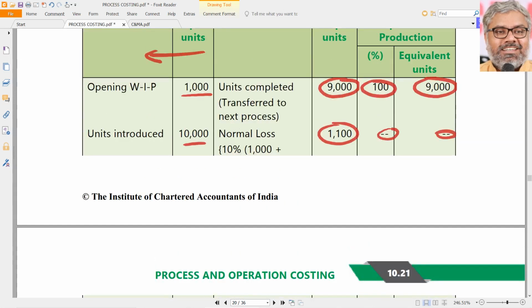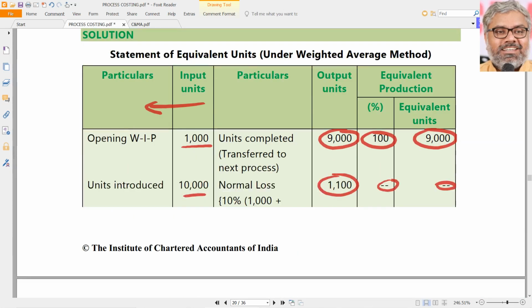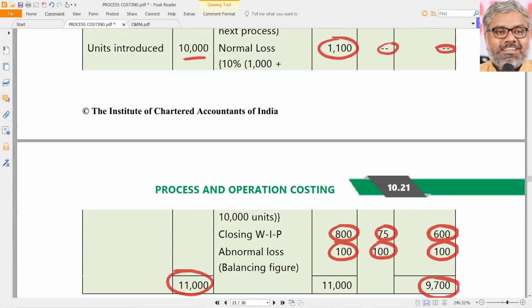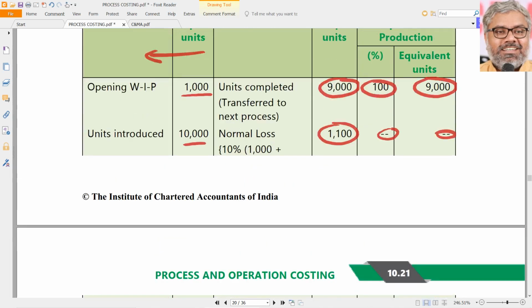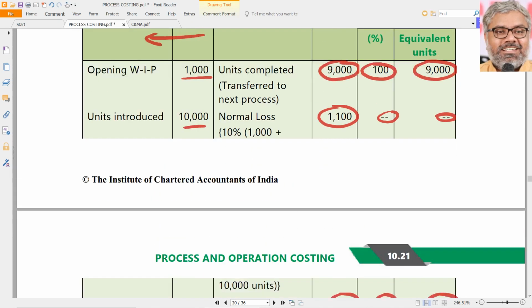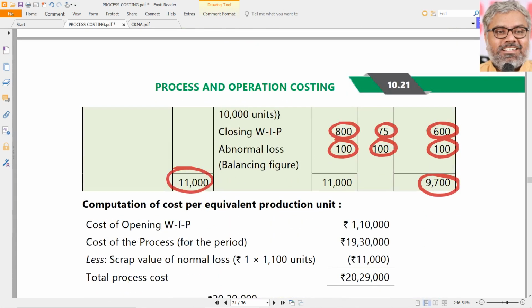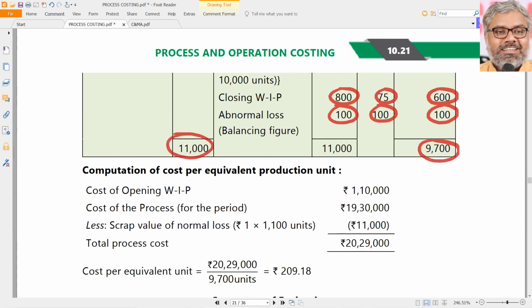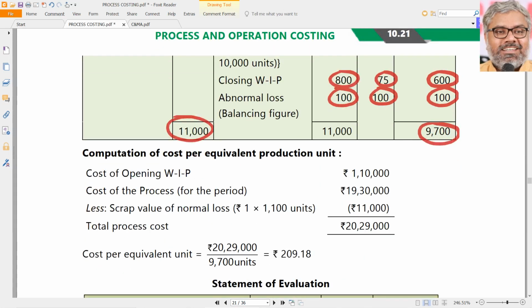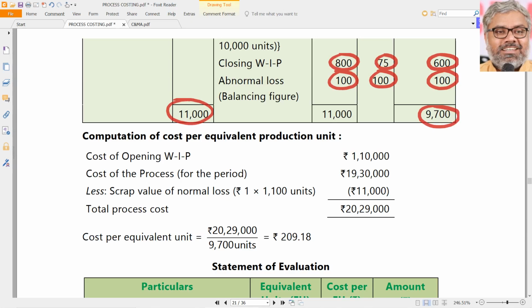But in the case of the weighted average method, just units completed, normal loss, abnormal loss, and closing work in progress will be there. As usual, units completed will be taken as 100%. Normal loss will be taken at 0%. Abnormal loss will also be taken at 100%. Closing work in progress according to the percentage given in the question. Here it was 75% complete, so 600 equivalent units. Total is 9,700 equivalent units.